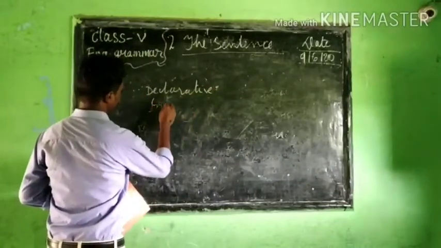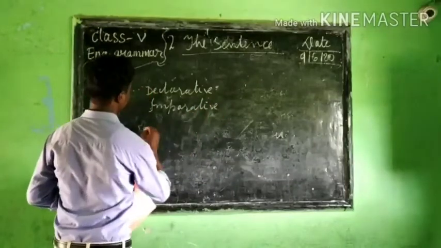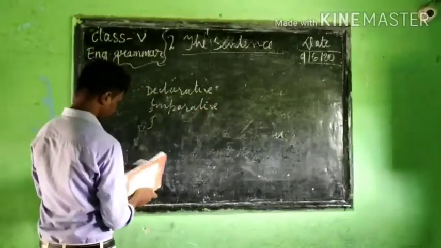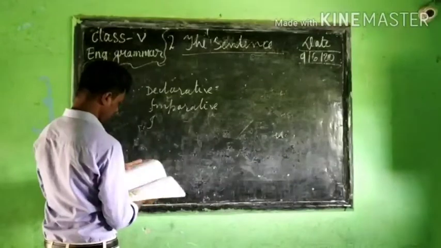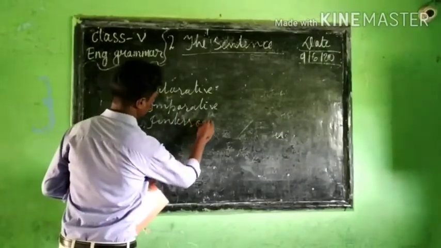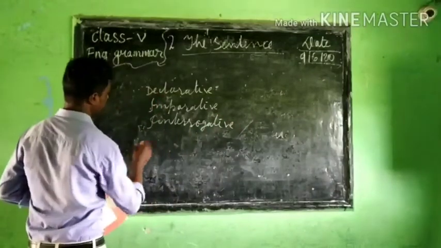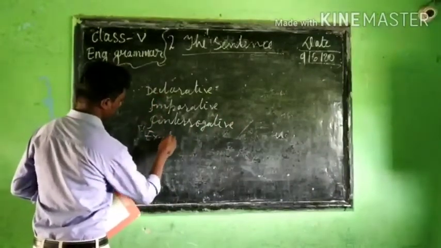Then comes imperative. Then another one, interrogative. Then exclamatory.